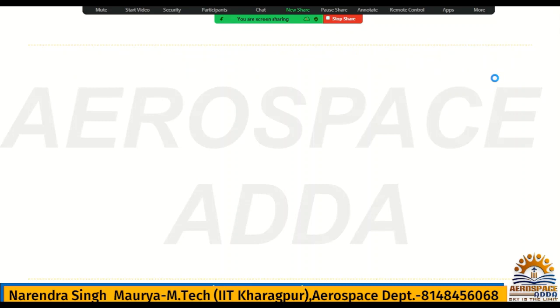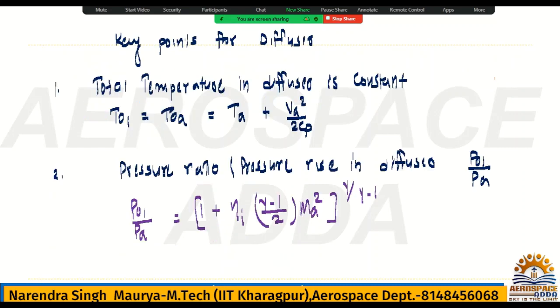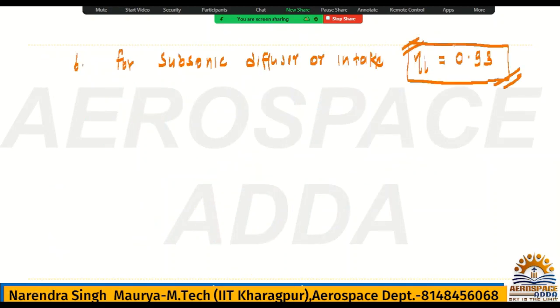What I had given from point 1 to 6 were the key points for diffuser, but this diffuser is subsonic, equal to or less than 0.8. This formula will work properly if Mach is less than 0.8. Whatever formula you have written is okay till then. But if the diffuser becomes supersonic, then what will happen?